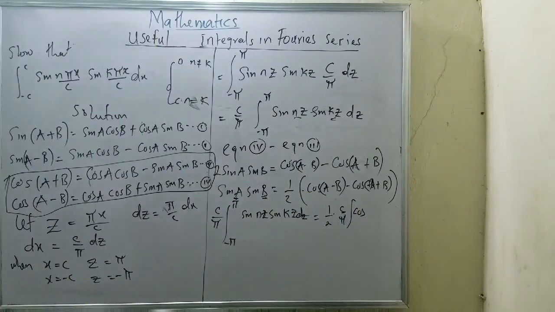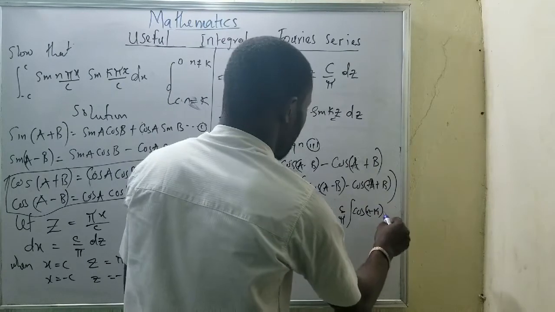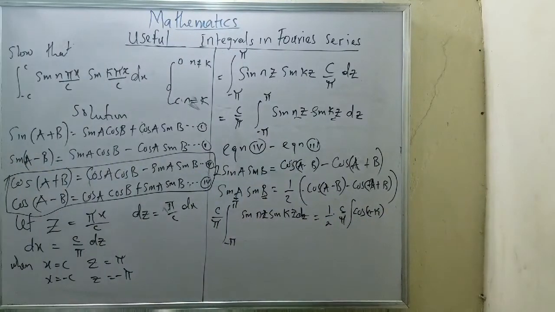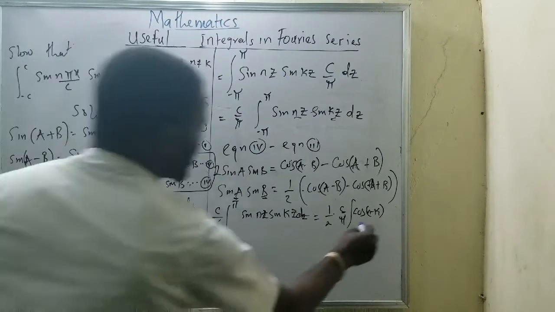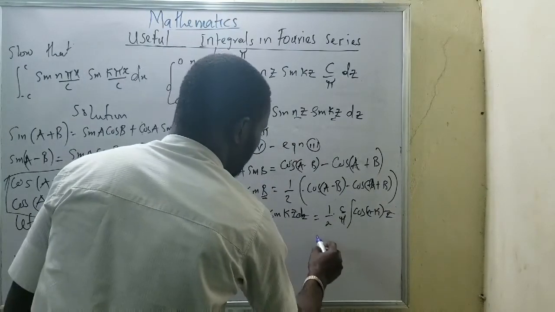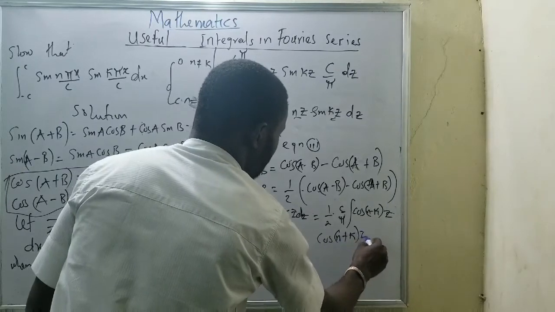Now I can move on to my cos, which I'll be having cos n minus k z, minus cos n plus k z.